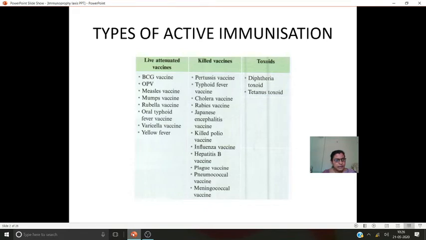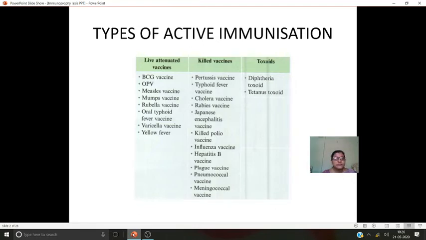So in this, it is not needed. Immune response will occur in the body, but the disease symptoms will not be there. But long protection is there against certain microorganisms. Examples of live attenuated vaccines are BCG vaccine and oral polio vaccine. OPV means oral polio vaccine. And measles, MMR, measles, mumps, rubella, we can say. And oral typhoid vaccine also. And varicella vaccine and vaccine for yellow fever. These are all live attenuated vaccines.